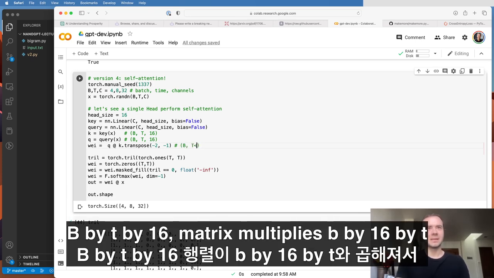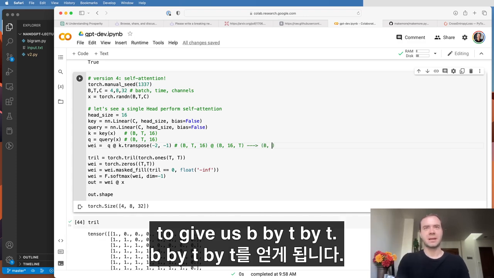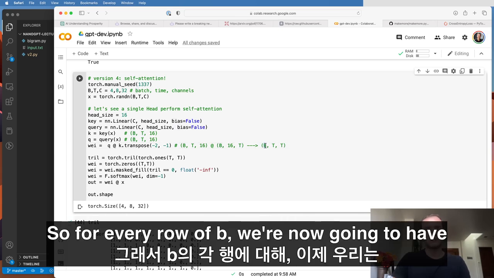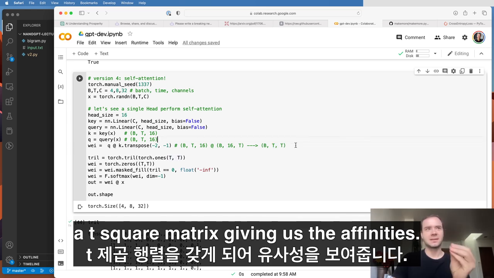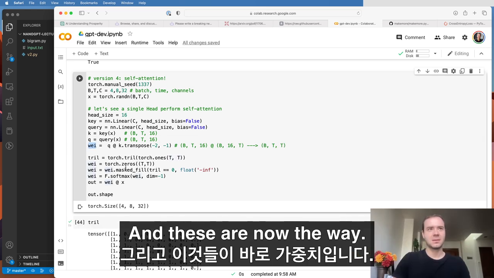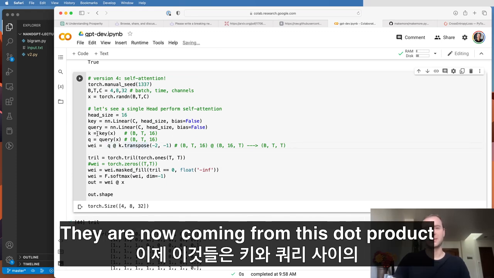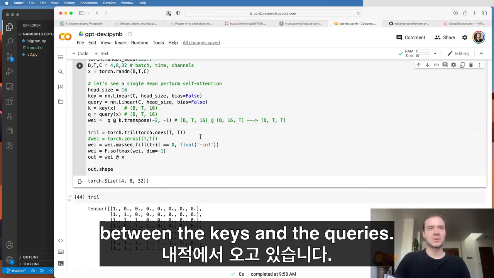And so this matrix multiply now will basically do the following: B by T by 16 matrix multiplies B by 16 by T to give us B by T by T, right? So for every row of B, we're now going to have a T square matrix giving us the affinities, and these are now the wei. So they're not zeros. They are now coming from this dot product between the keys and the queries. So this can now run.